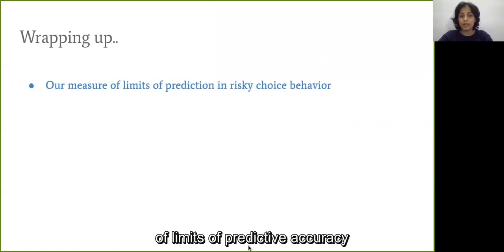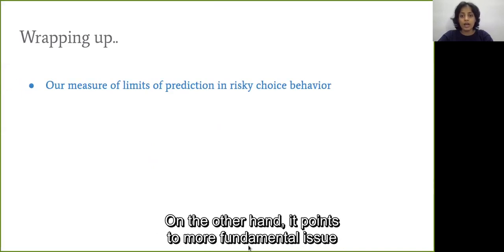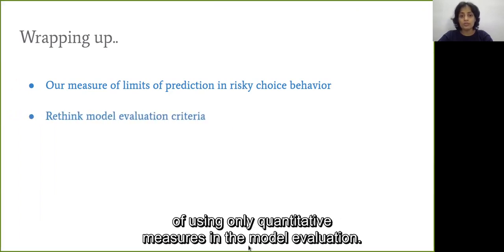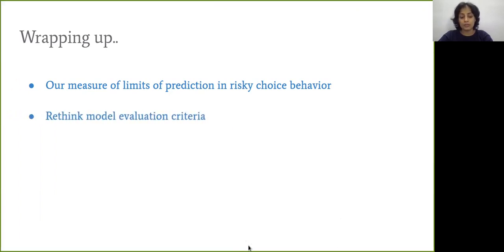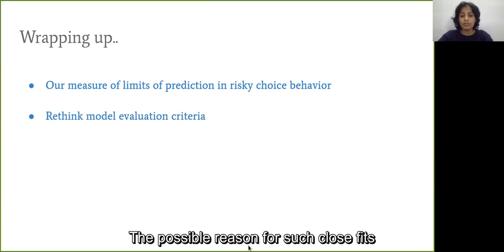The above results, while on the one hand giving us a quantitative measure of limits of predictive accuracy in choice behavior under risk, on the other hand, point to a more fundamental issue of using only quantitative measures in the model evaluation. The possible reason for such close fits could be just overfitting.